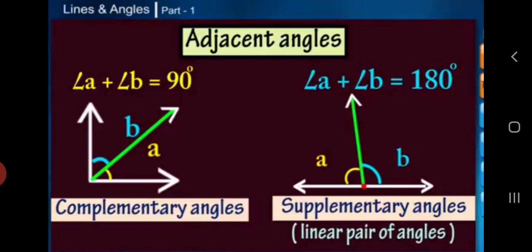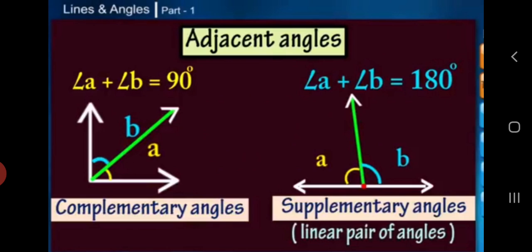Now, if the sum of the two angles here in the picture, A and B, is equal to 90 degrees, then the angles are called complementary angles. Two angles are called complementary if their sum is one right angle, that means 90 degrees.